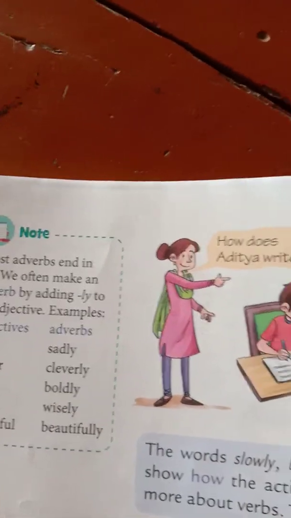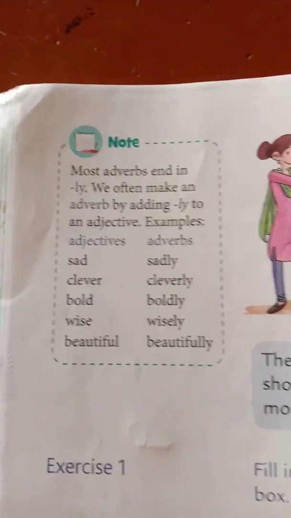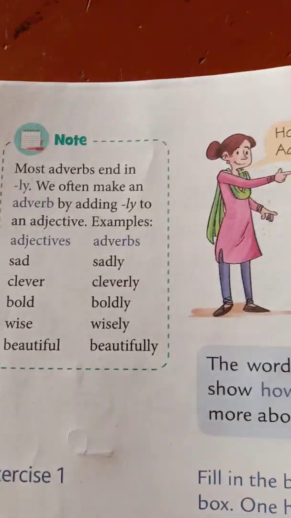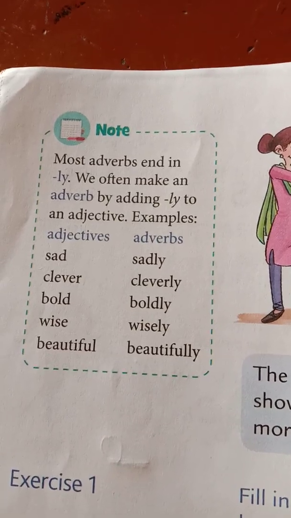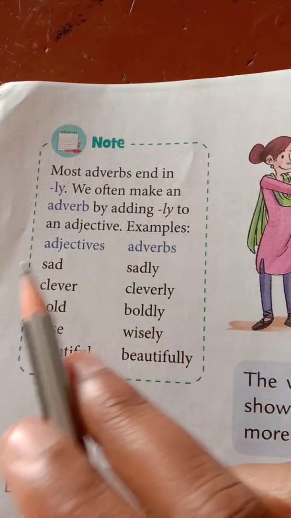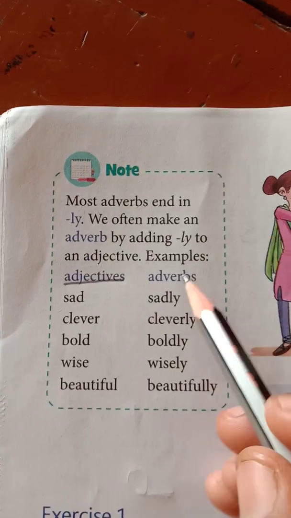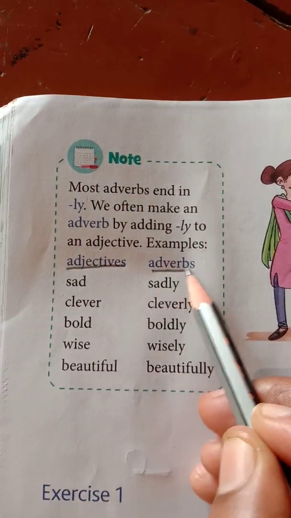But once you add ly, it becomes an adverb. Remember that. We often make an adverb by adding ly to an adjective. For examples, here it is given. These are the adjectives. These are the adverbs.